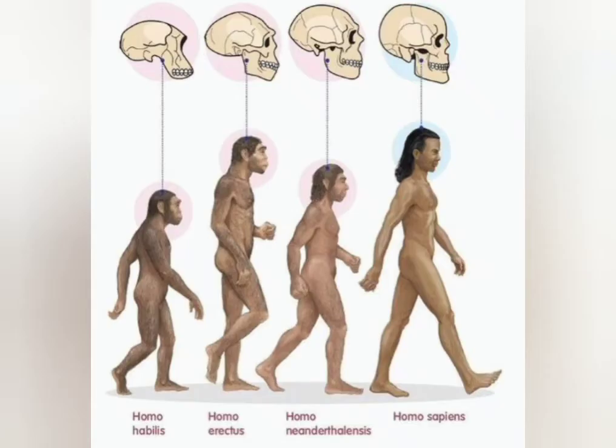Children, just look at this picture of Homo habilis, Homo erectus, Homo neanderthals and Homo sapiens. So children, how is Homo sapiens different from others? Children, please read the content book to understand it more precisely.